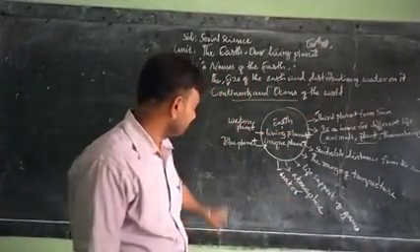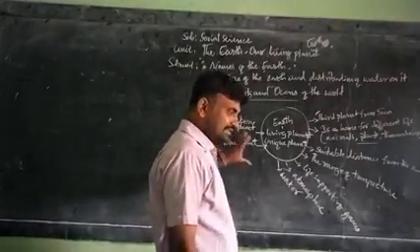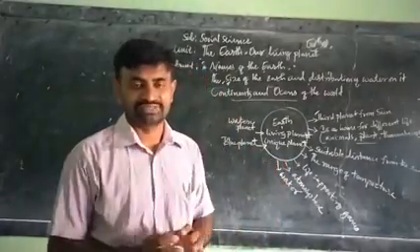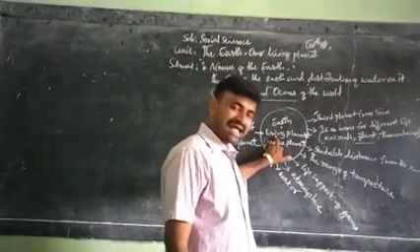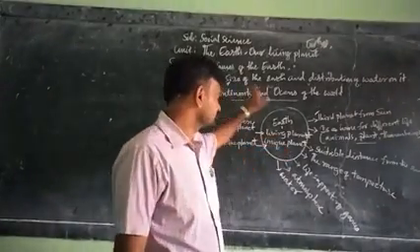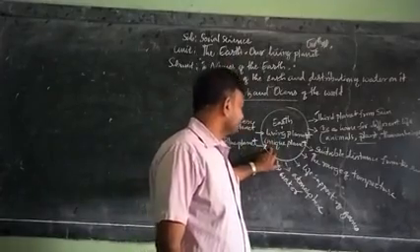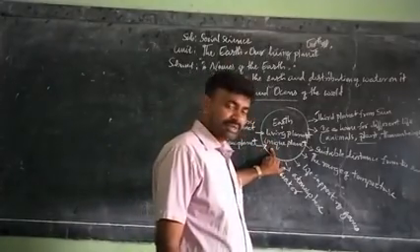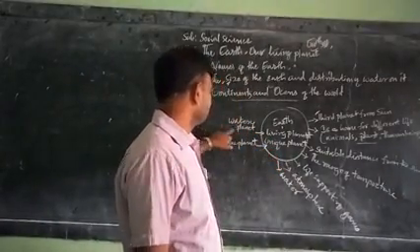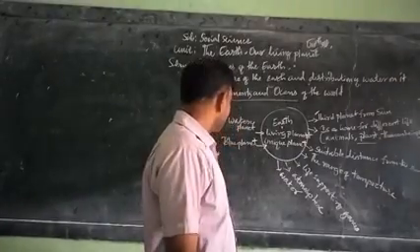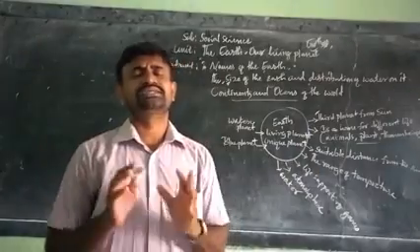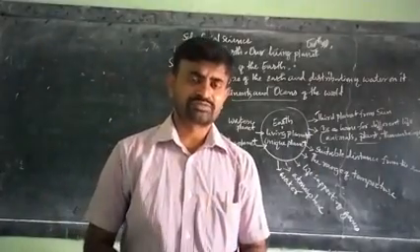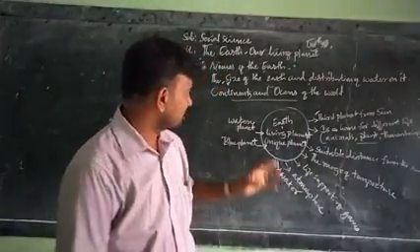Have you got my point? Our earth has different types of names. Among them, it is called living planet, unique planet, watery planet, and blue planet. See, our earth has such different types of names.